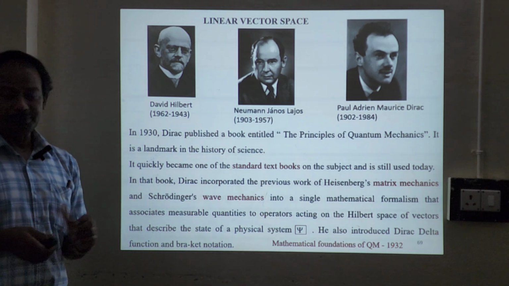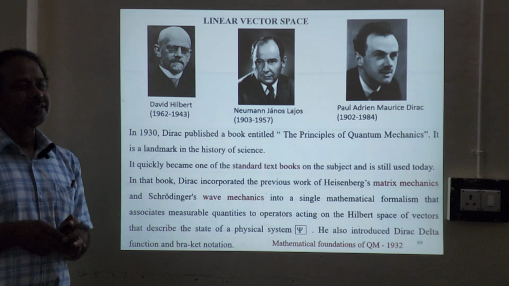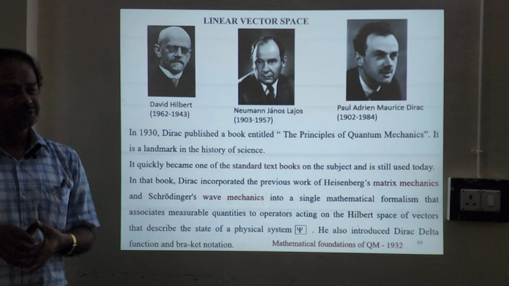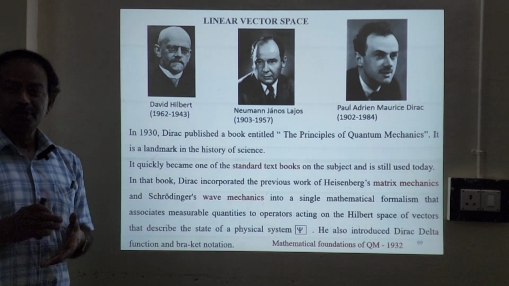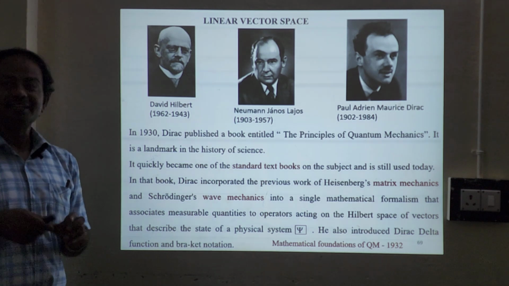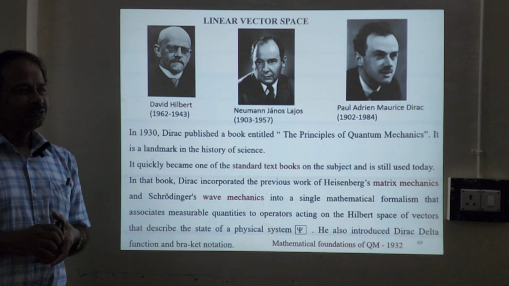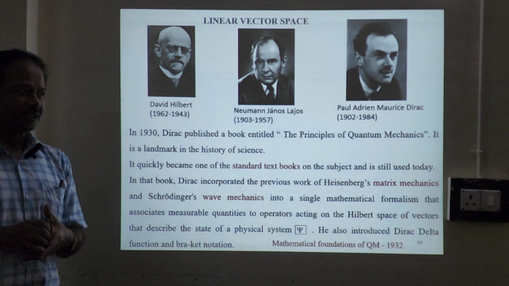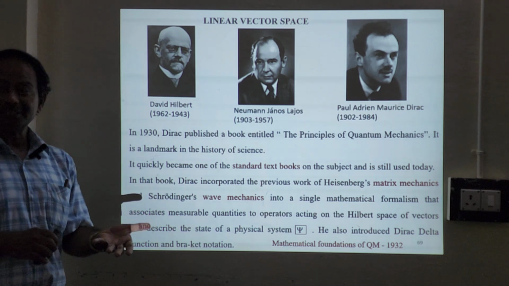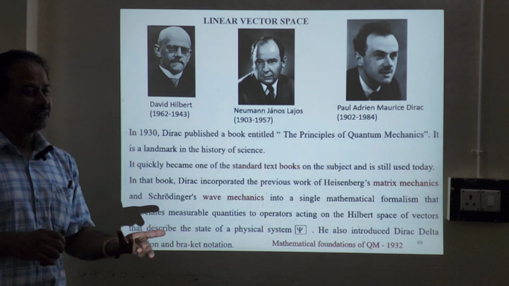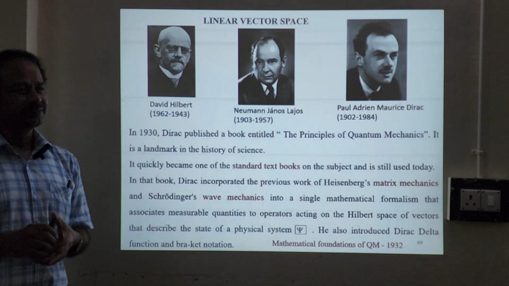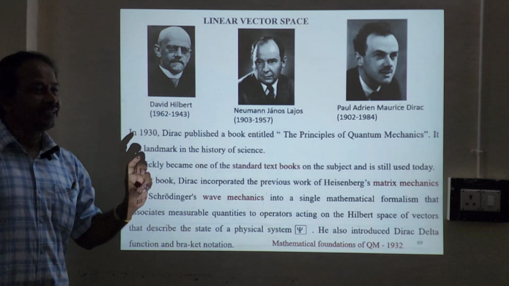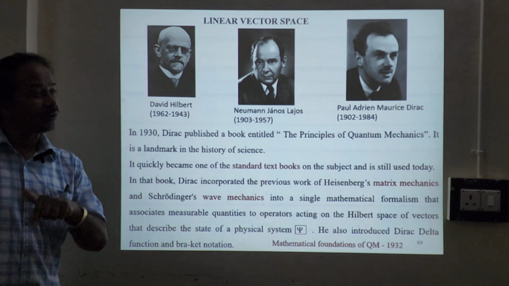Whereas we are going to study that these constants, these coefficients, the probability amplitudes of psi, belong to complex numbers in Hilbert space. So we have complex numbers, which are nothing but a real part and an imaginary part. So these complex numbers live in linear vector space. So in real space, we have only real numbers. In linear vector space, we have complex numbers.